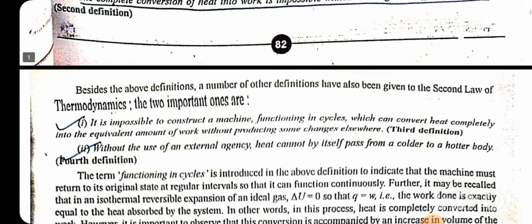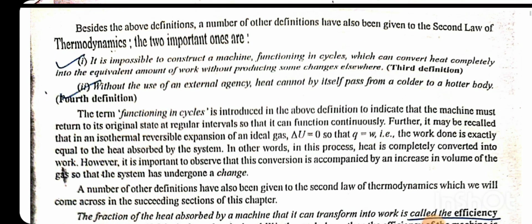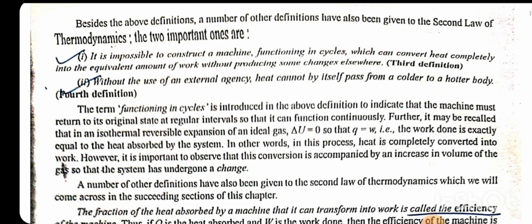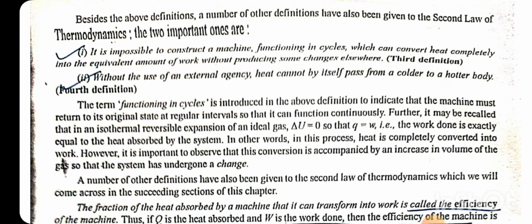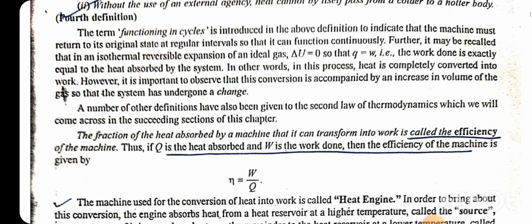Besides the above definition, a number of other definitions have also been given to the second law of thermodynamics. The two important ones are: it is impossible to construct a machine functioning in cycles which can convert heat completely into an equivalent amount of work without producing some changes elsewhere. Without the use of an external agency, heat cannot by itself pass from colder to hotter body. The term functioning in cycles is introduced in the above definition to indicate that the machine must return to its original state at regular intervals so that it can function continuously.